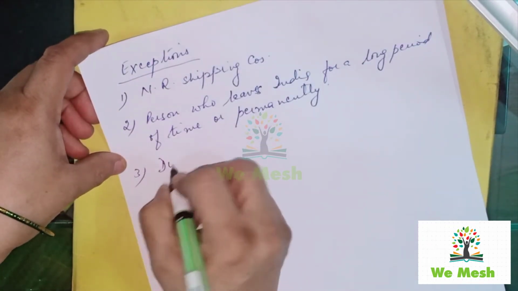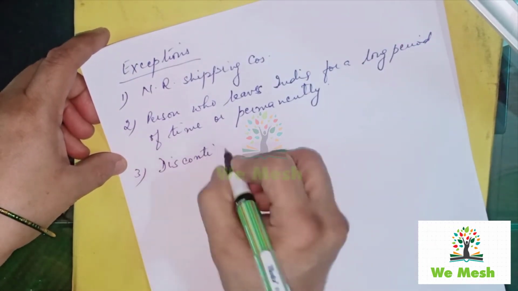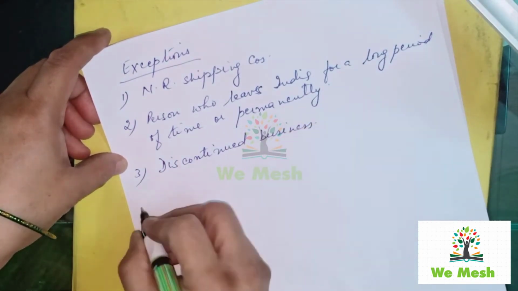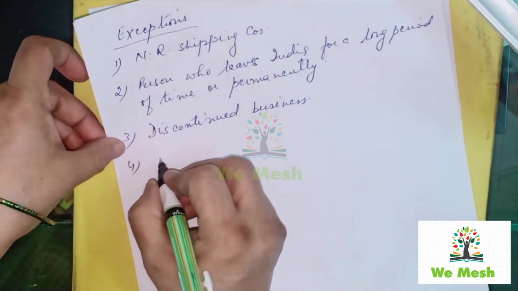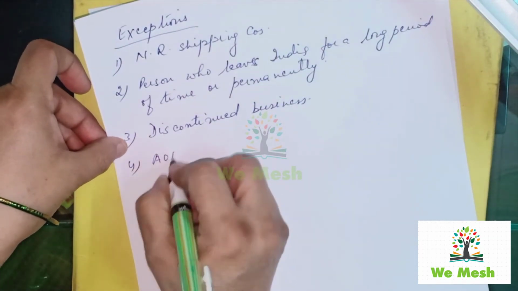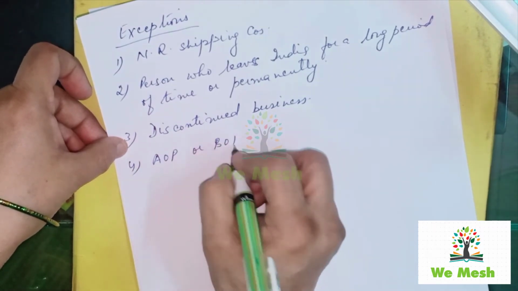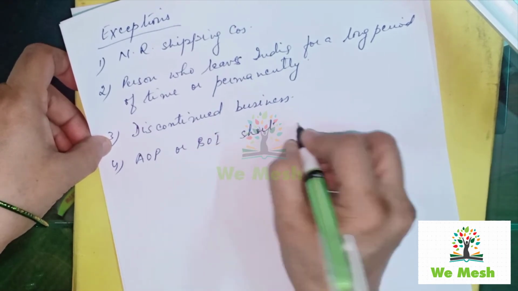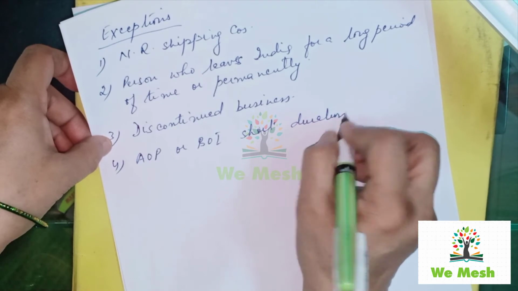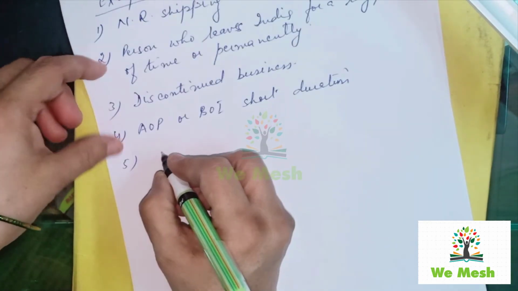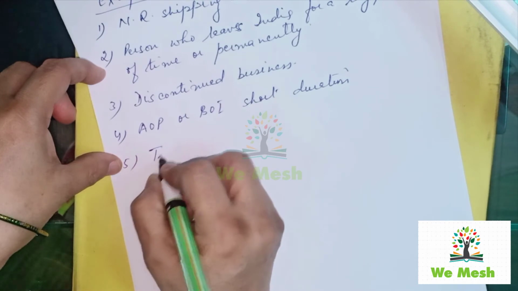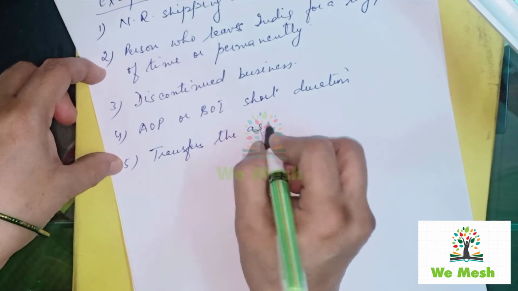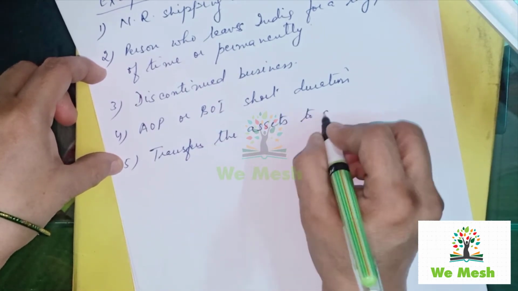Income of discontinued business. Income of an association of persons which is formed for short duration. Then income of a person who transfers the assets to avoid income tax liability.